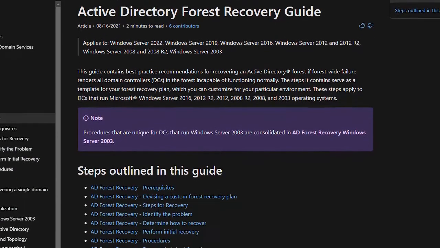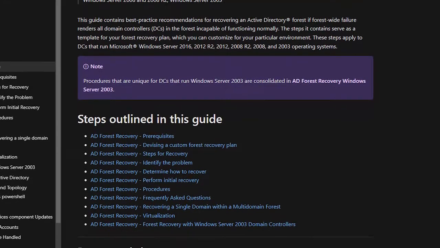Automate the entire Active Directory forest recovery process. Outlined by Microsoft, this is over 40 steps. This automated process allows for you to consistently execute your recovery process, keeps it on track, and gets you up and running as quickly as possible.